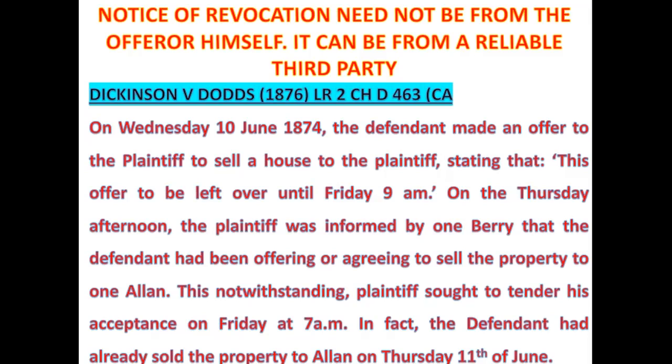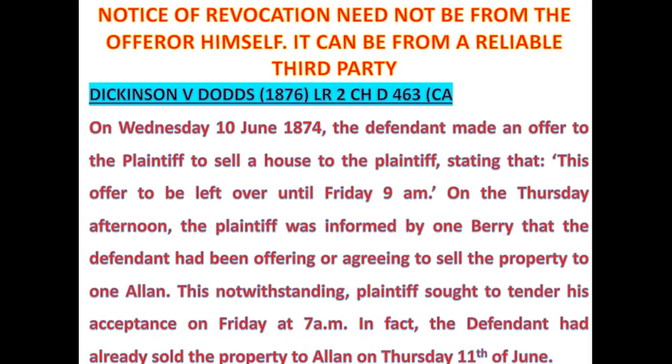First of all, the defendant made an offer to sell to the plaintiff a house, and he said the offer was to be left over until Friday 9 a.m. But on Thursday afternoon, this same plaintiff to whom the offer had been made was informed by one Berry that the house that had been offered to him was being offered to another person called Allen.